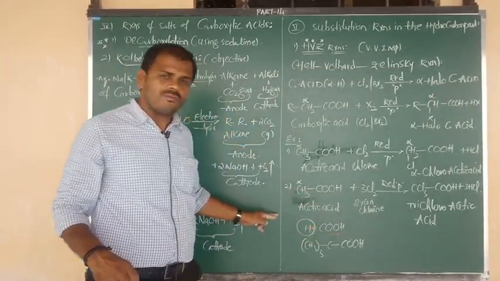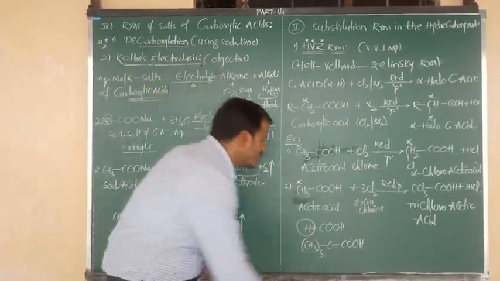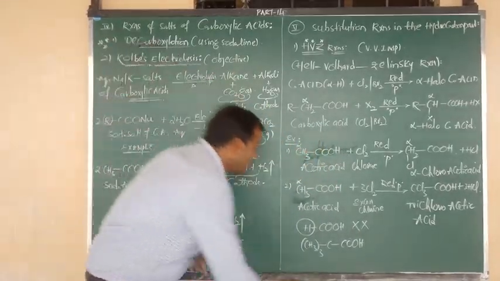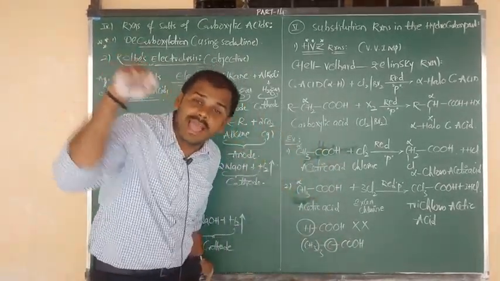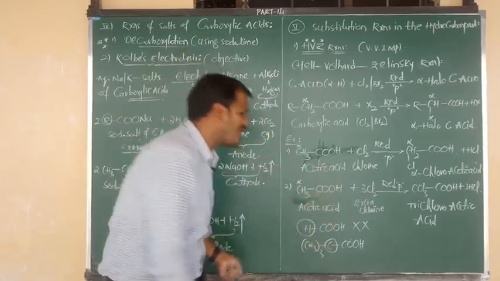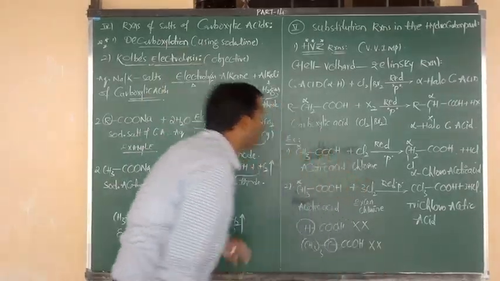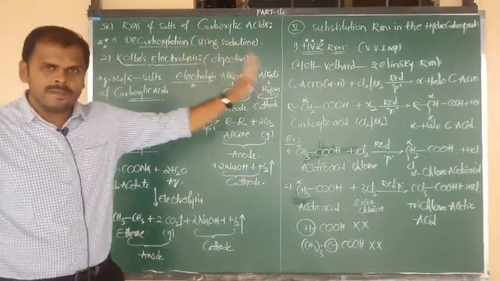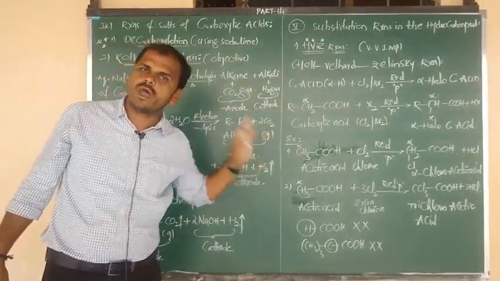The carbon adjacent to the functional group is the alpha carbon. Is there any alpha carbon? No alpha hydrogen means no alpha carbon, so it does not undergo HVZ. Here the alpha carbon is there, but is there any hydrogen on that alpha carbon? No alpha hydrogen. So it also does not undergo the HVZ reaction. That is very, very, very important. You have to be focused a lot.